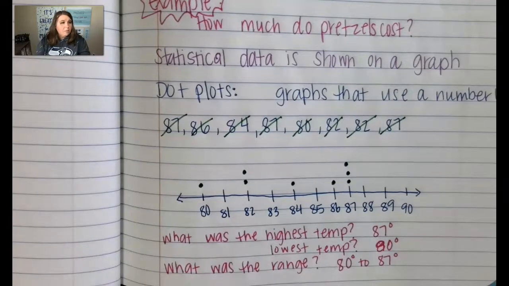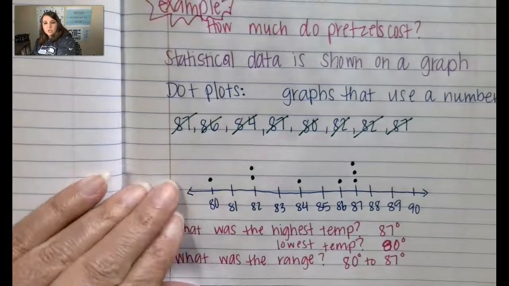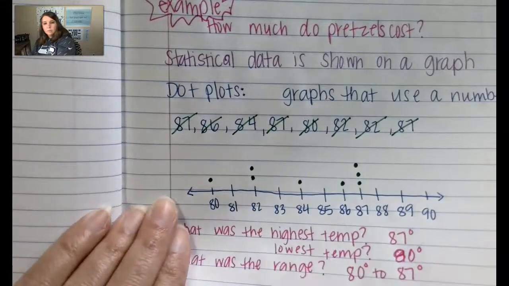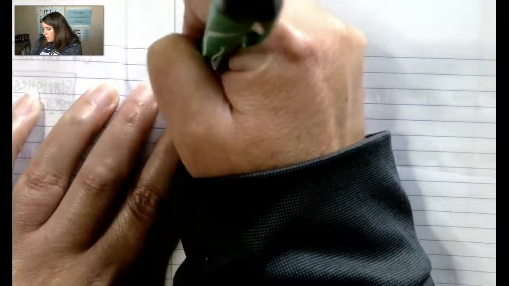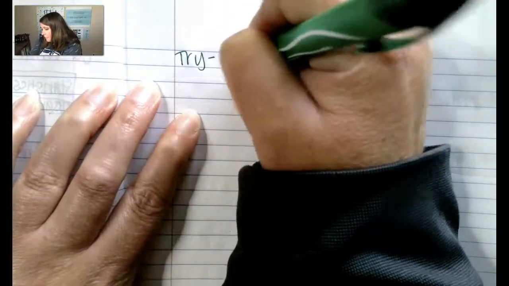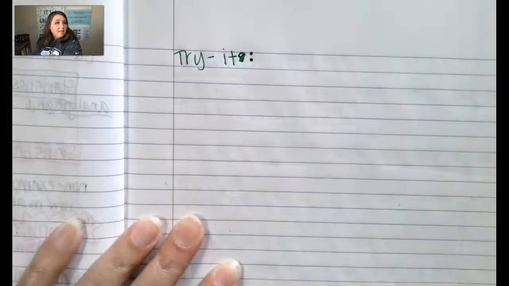So I would like for you to do a dot plot, and we're going to do an example together. So you're going to do your try it, and I'm going to give you the data points, and I would like for you to please graph it on a dot plot. Okay, so here is your try it.